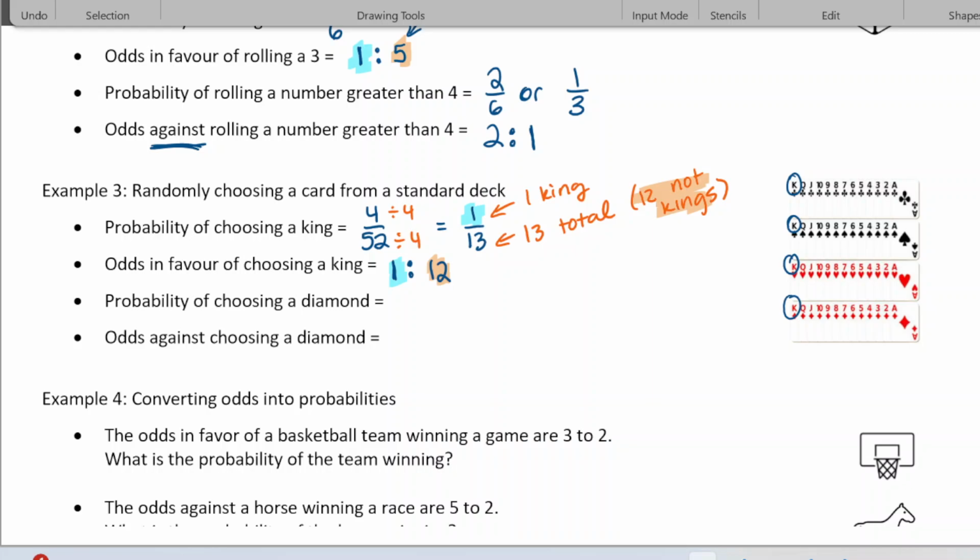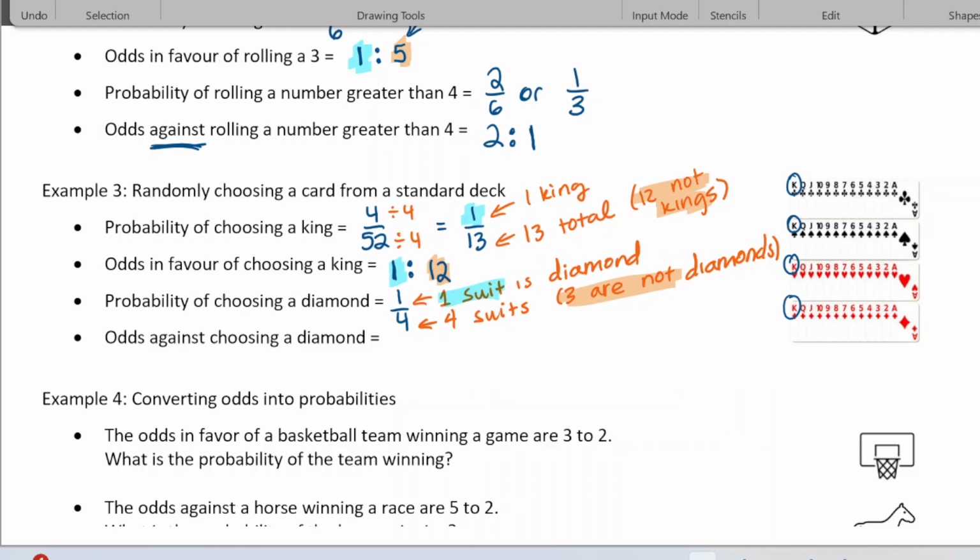Probability of choosing a diamond. Well, there's 4 suits, right? And only one suit is a diamond. So 1 in 4. So that means one suit is a diamond, four total suits, so 3 are not diamonds.